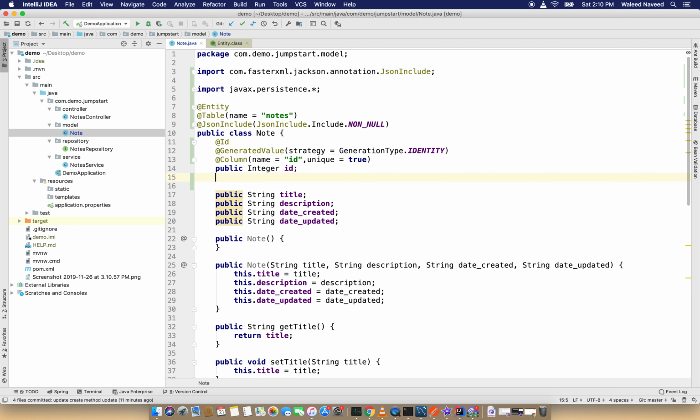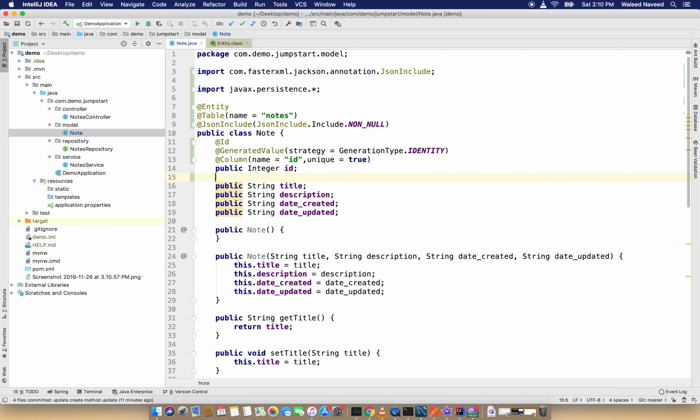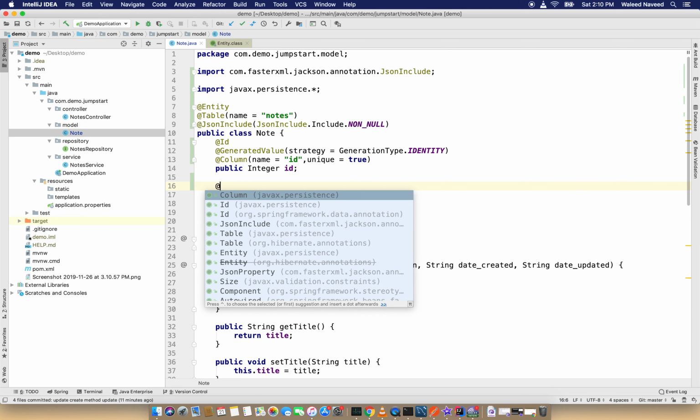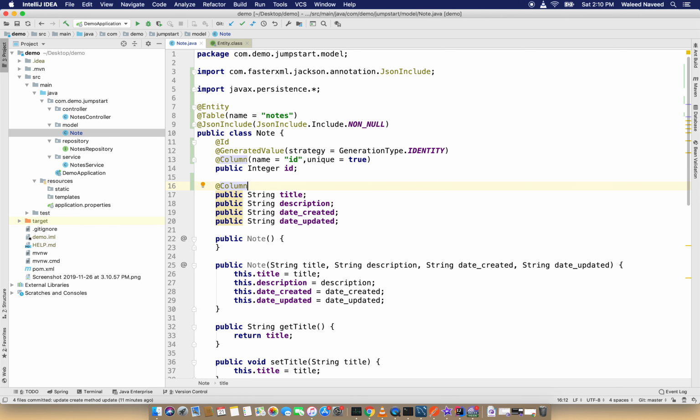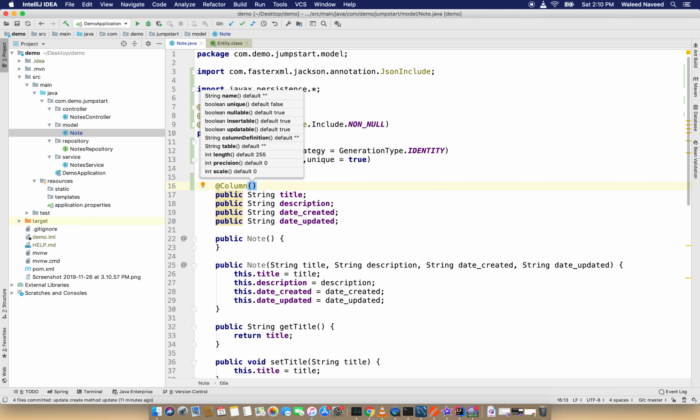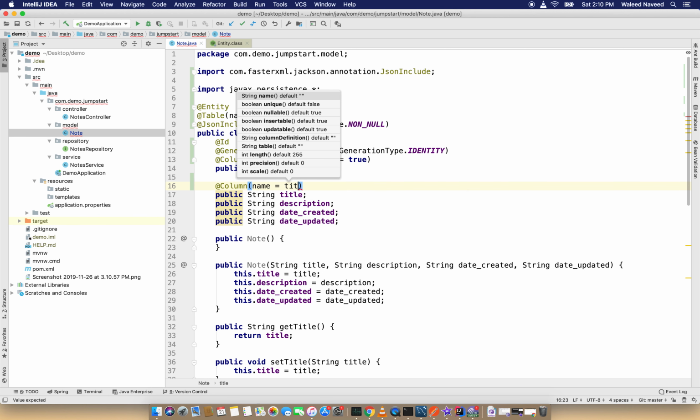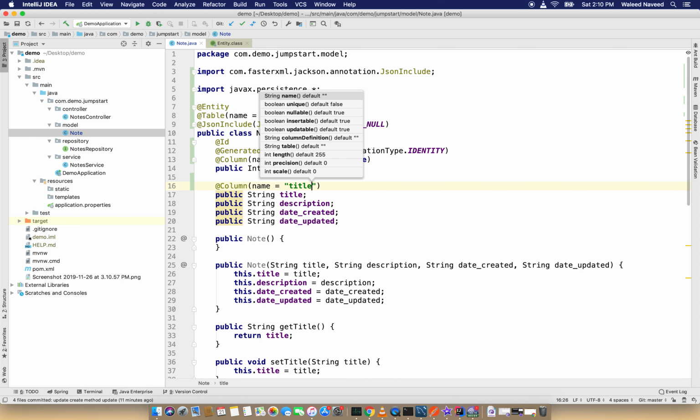Now next we have title. In this we just need to give Column, name is equal to title.